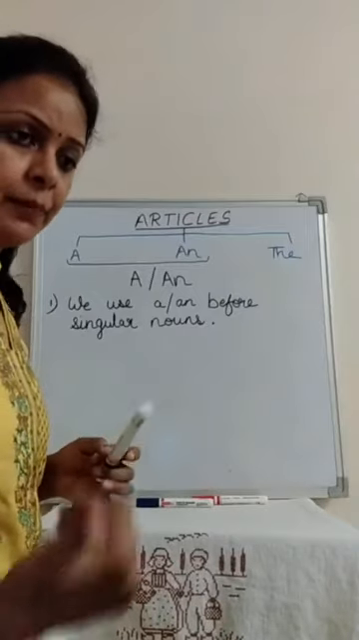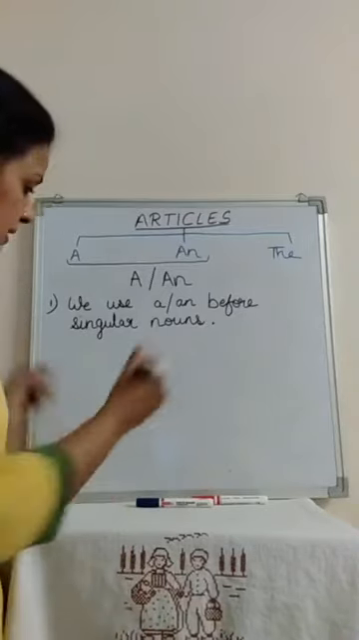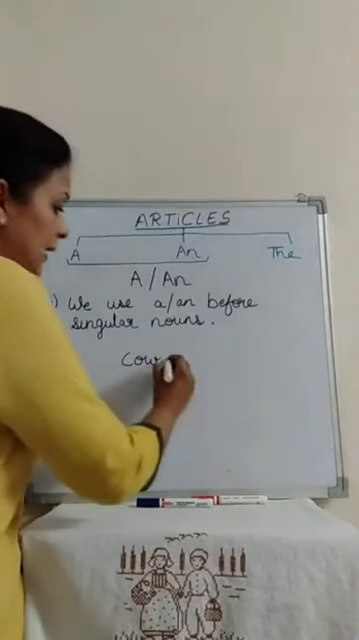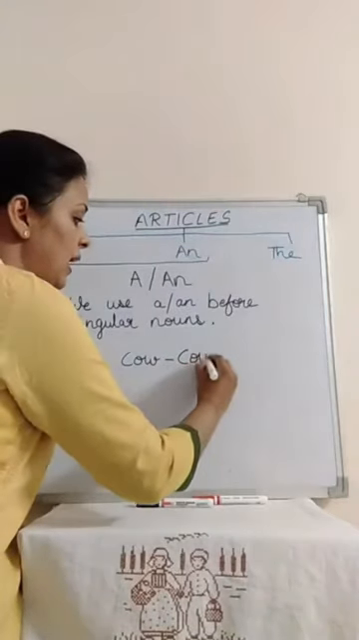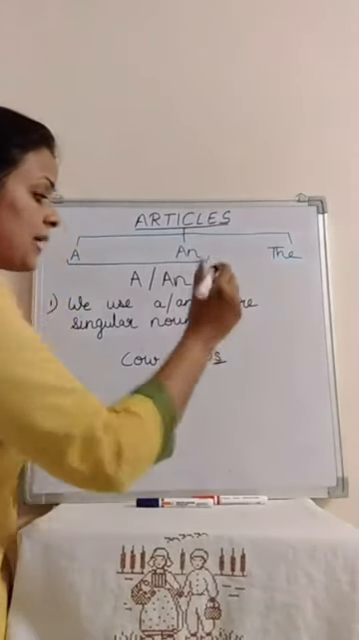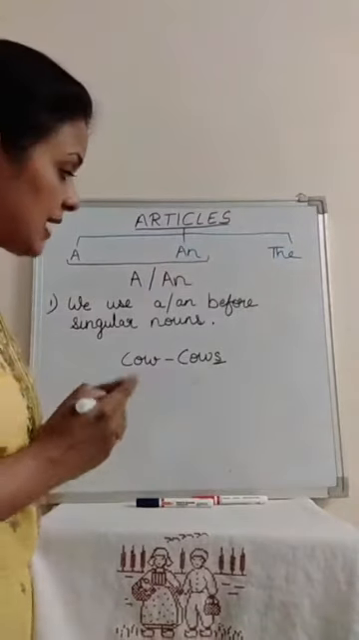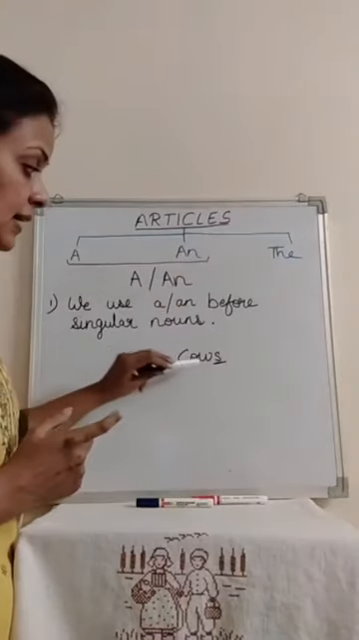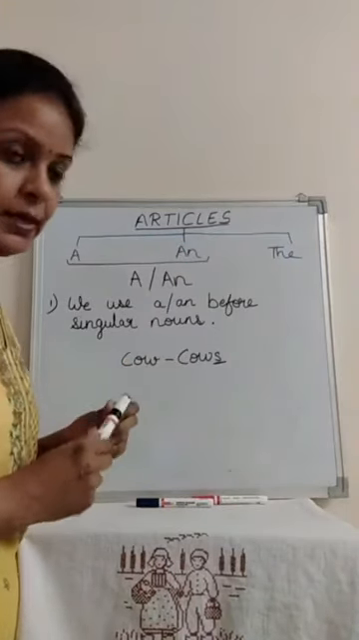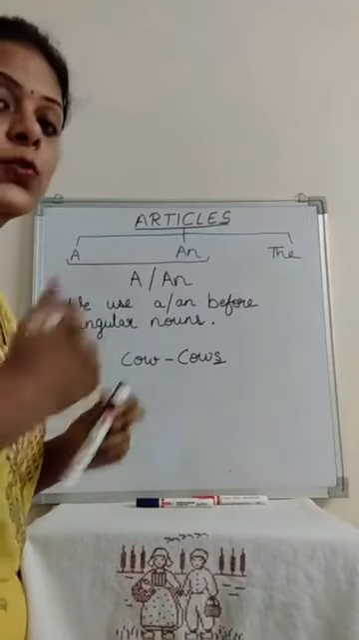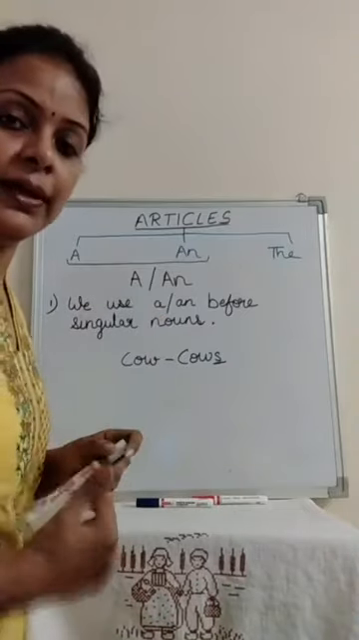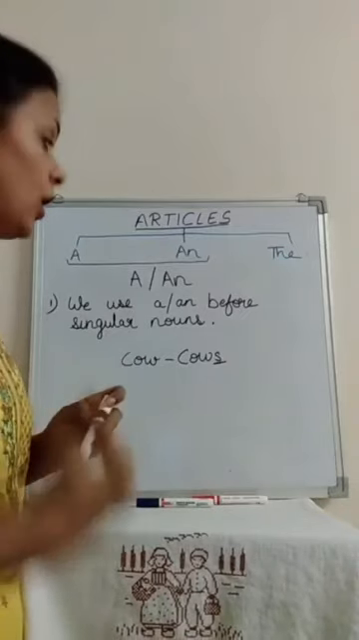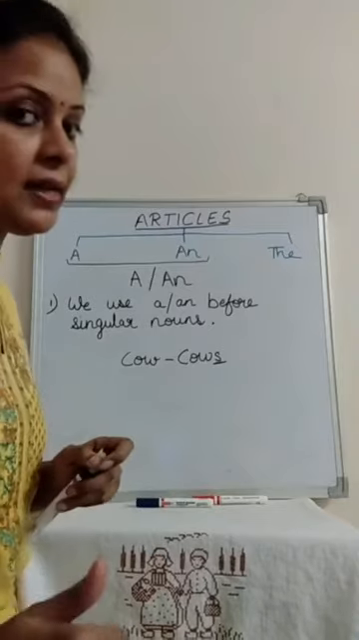Let's take an example. For example, let's take cow. Cow is your singular noun. And if I say cows, this S is making it plural. So cow is singular noun and cows are plural. See children, a and an denote one. If I say a cow, it means one cow. So a and an are always written before singular nouns only.